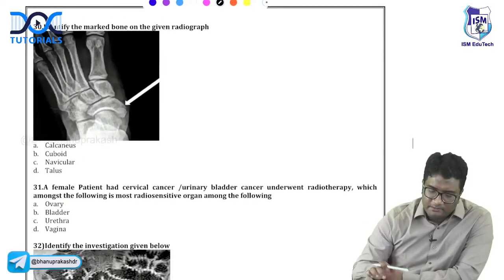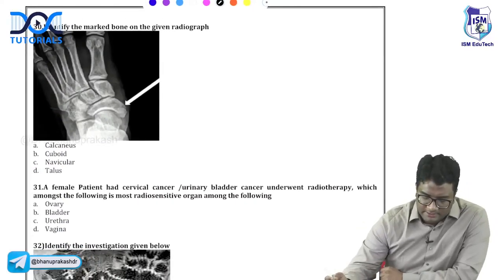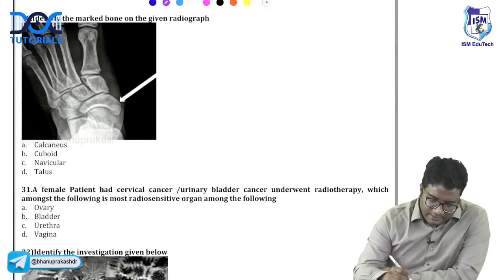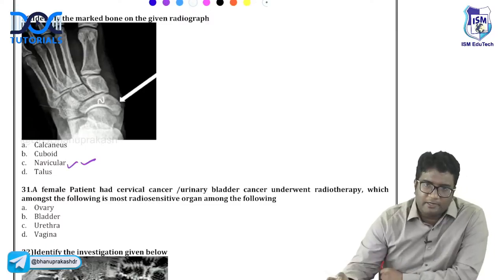Okay, identify the marked bone on the given radiograph. What do you think this is showing you? What is the arrow pointing to? Which bone? Calcaneus, cuboid, navicular, or talus? This is navicular bone, right? So this boat-shaped bone, this is the navicular bone.